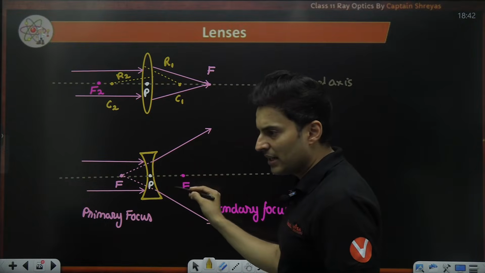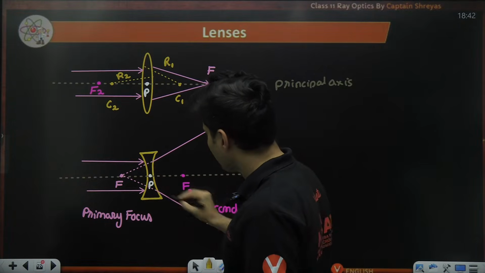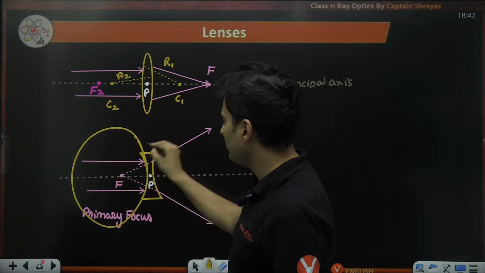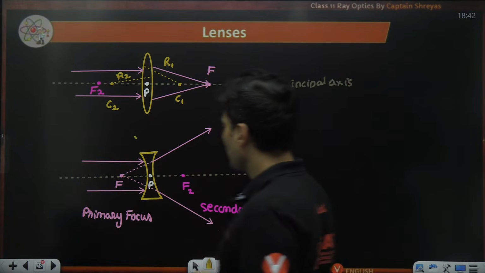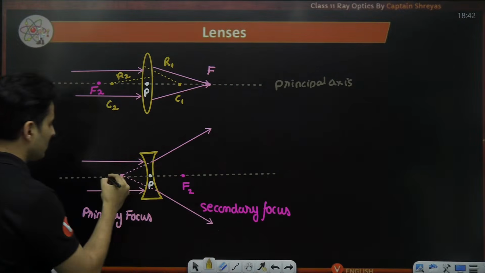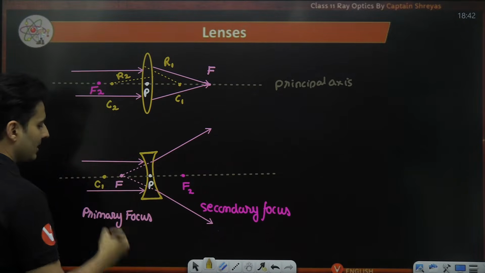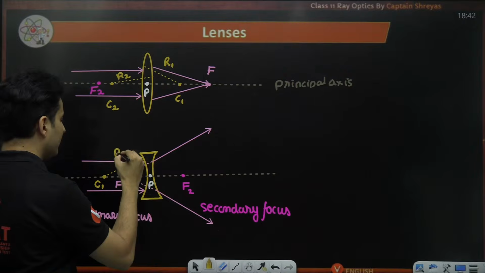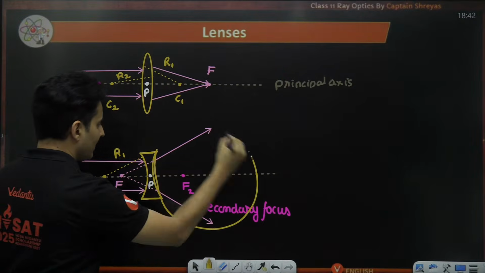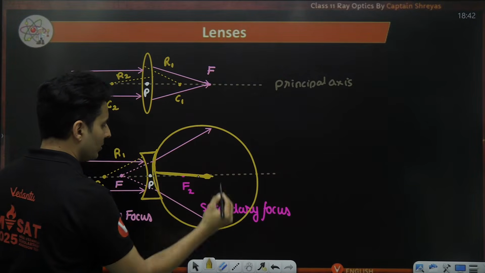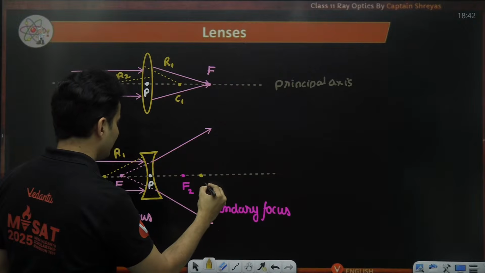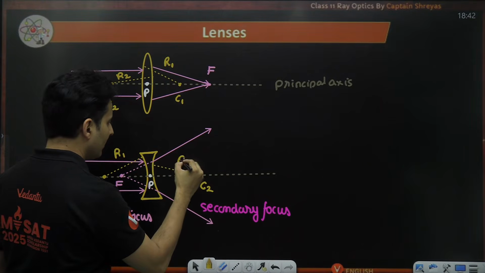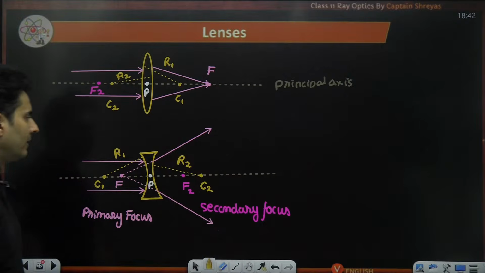In this particular lens, the surface on this side is hit by the light first, so the center will lie somewhere here, with radius R1. This surface might have its center here, which is C2, with radius of curvature R2.